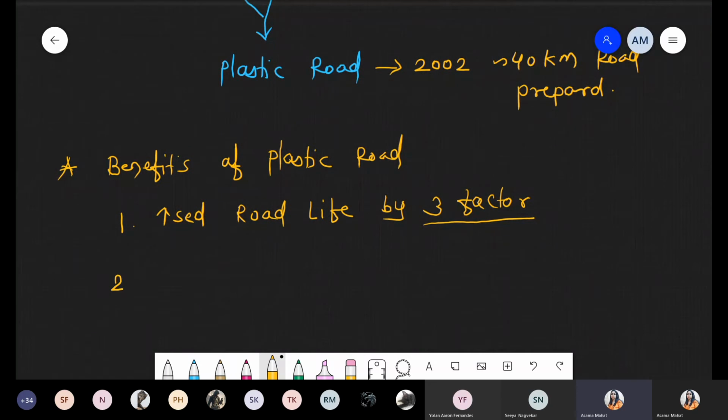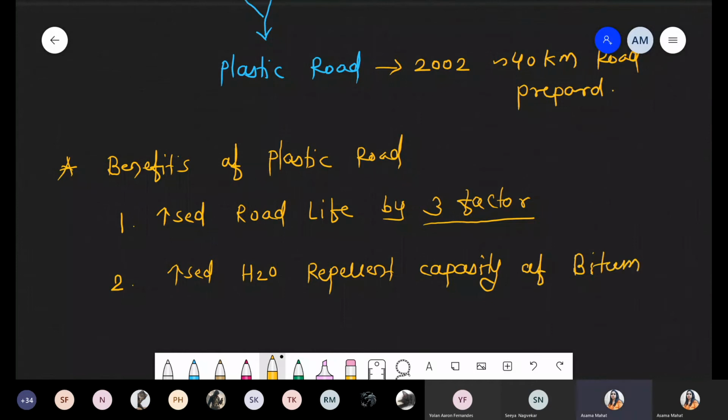Now another important point. When we are mixing this polyblend with the bitumen, ultimately the water repellent capacity increases. So ultimately such a plastic road increases the water repellent capacity of bitumen. So that's why it's very useful, right?